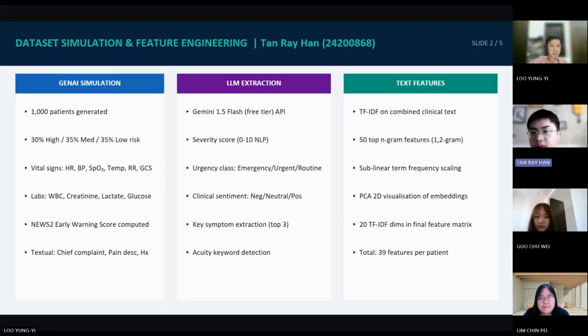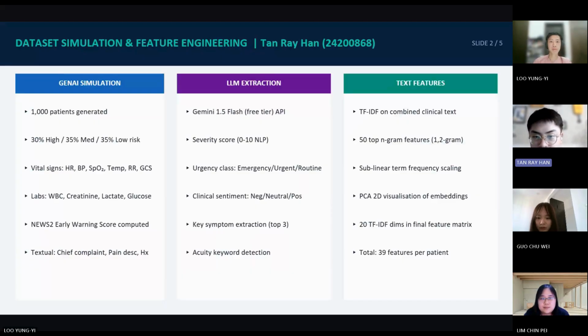Each patient record included vital signs such as heart rate, blood pressure, oxygen saturation, temperature, respiratory rate, and Glasgow Coma Scale score. Laboratory measurements including white blood cell count, creatinine, lactate, and glucose were also generated. In addition, a new 2S early warning score, which determined the degree of illness of a patient, was computed for each of them.